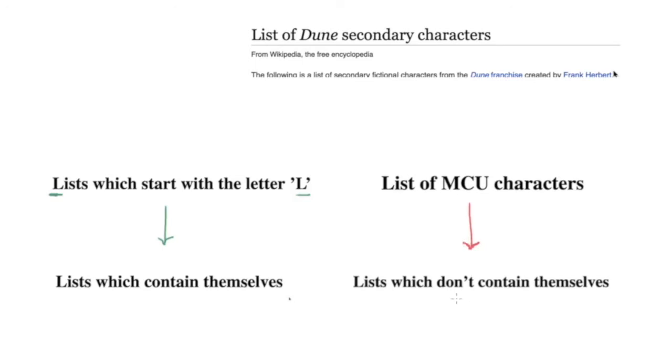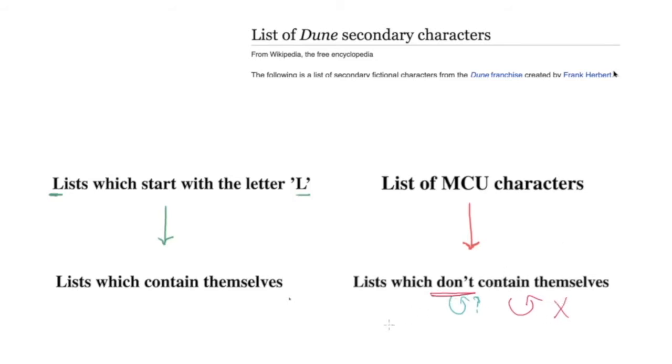So here's where the paradox comes in. Would the article lists which don't contain themselves list itself as a member, in the same way that lists which start with the letter L lists itself? If we start to think about it, this is where the paradox comes in. If this article, lists which don't contain themselves, did list itself as a member, this would be a mistake. And why would it be a mistake? Because in that case, the list would contain itself, and it would go against its own rule for inclusion that the list doesn't contain itself. So that would be a mistake.